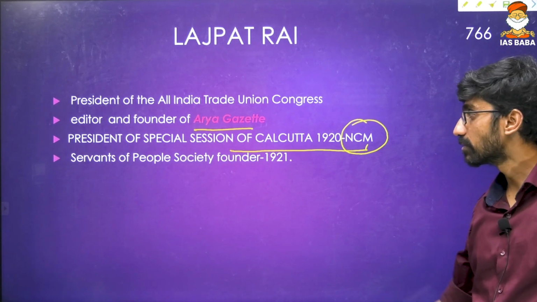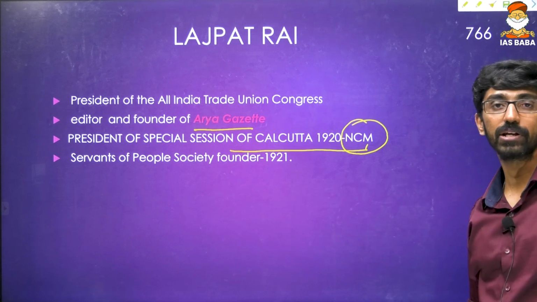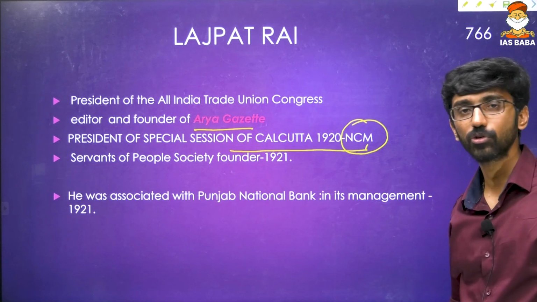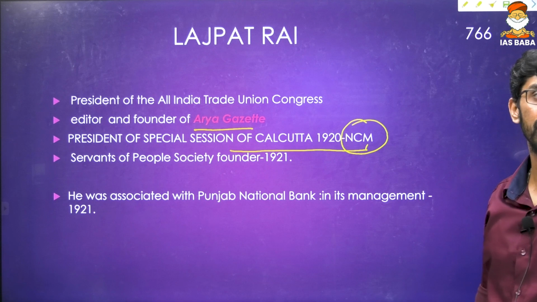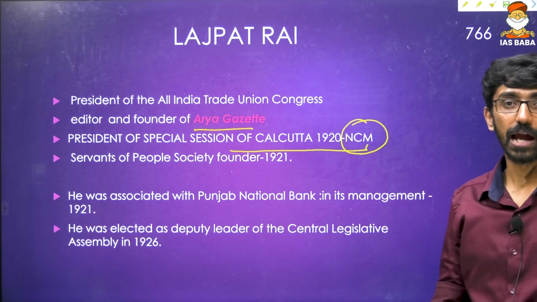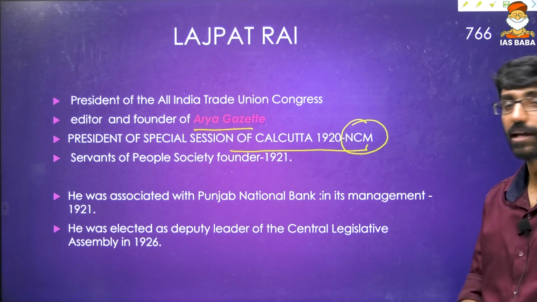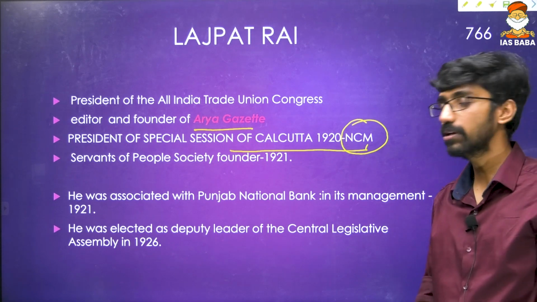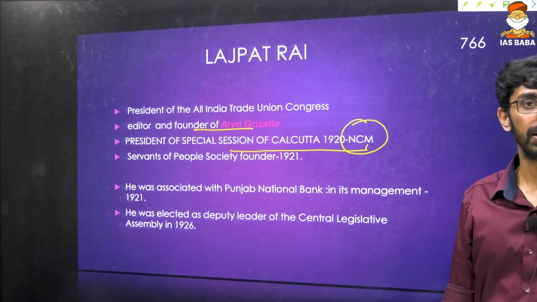At the same time, he was founder of Servants of People's Society in 1921. Then again, he was also associated with the Punjab National Bank and its management in 1921. The present Punjab National Bank. And he was deputy leader of the Central Legislative Assembly in 1926.